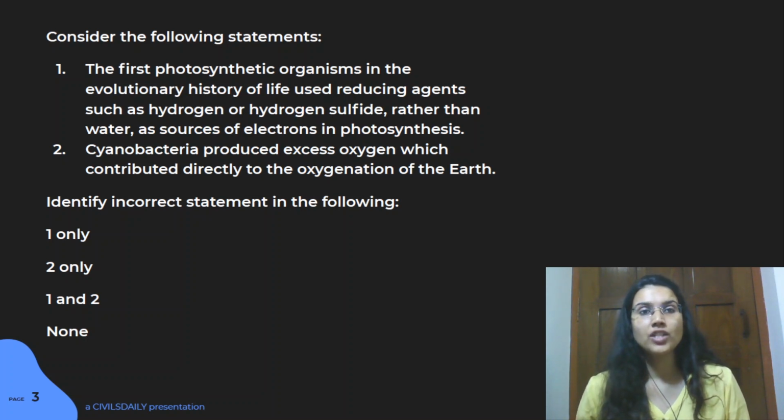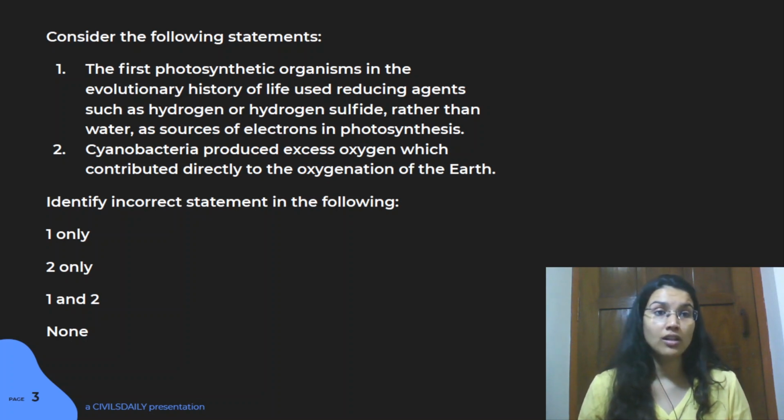So the basic theme of this question is that it's talking about the initial stages of photosynthesis. Now again, this kind of topic is important because in the last few years you've seen a question that has come from the initial stage of atmospheric formation, right? So similarly other themes like first photosynthetic organisms, how that translated, how oxygen was produced, that is very important. So automatically that area should be covered by you, right? So the answer for this particular question is actually D, because both the statements are correct here and none of them is incorrect.